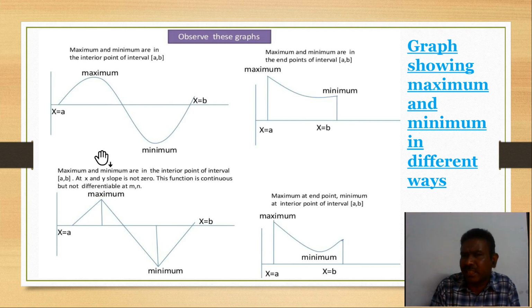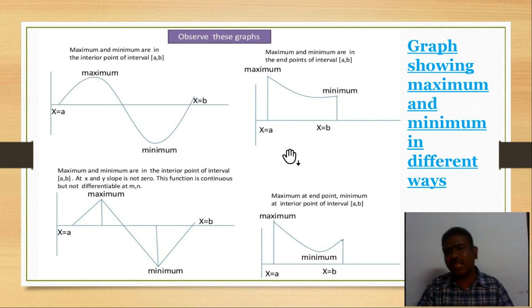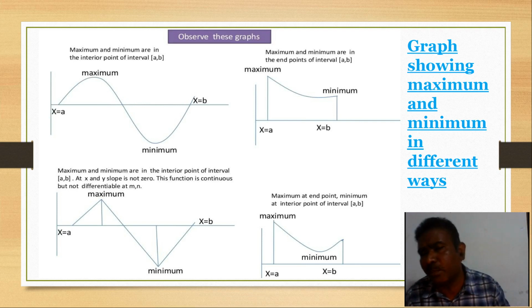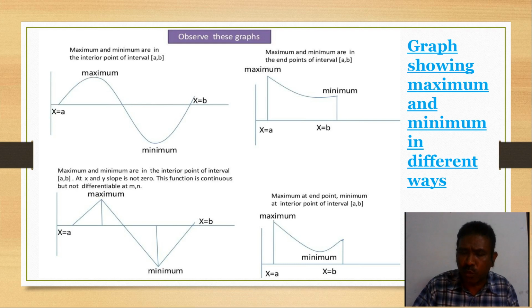So see here, these are the different graphs, students. This is also one method by which we are able to find the maximum and minimum wherever they are. Now, maximum at an end point and minimum at an interior point of some interval: here the maximum is at x equal to 8, and at an interior point of our interval the minimum is there. It can be present anywhere else; whenever you consider the graph throughout, we can commonly discuss these things about maximum and minimum shown by the graphical figure.